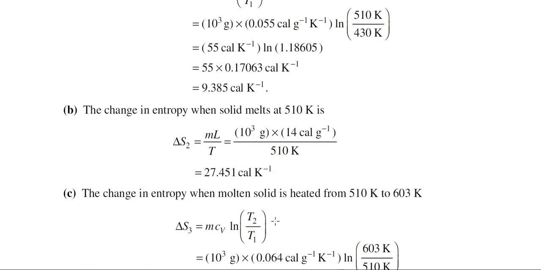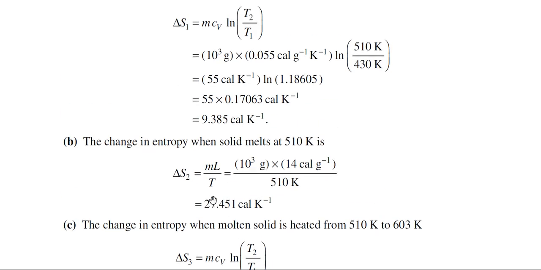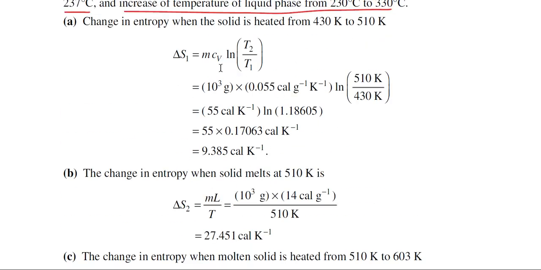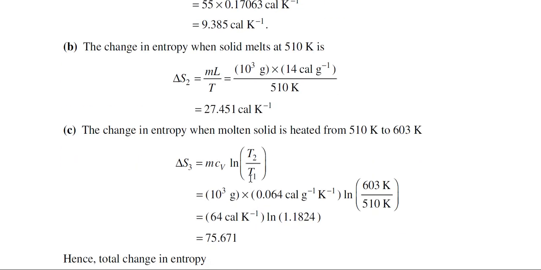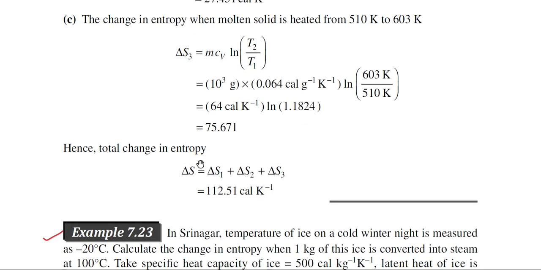This is delta S2. And in the last step, same type of formula, that is mass into specific heat into ln T2 by T1. This particular formula will be used. So, m into Cv into ln T2 by T1. This is the entropy change in the last step. So, total change of the entropy will be the sum of all the entropy changes. So, this one is the total change in the entropy.